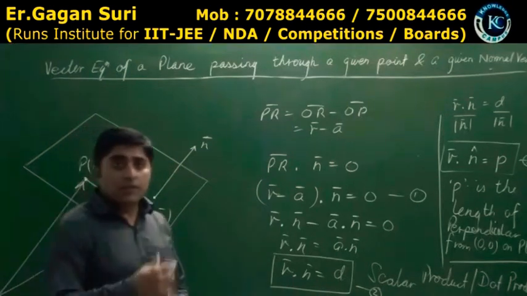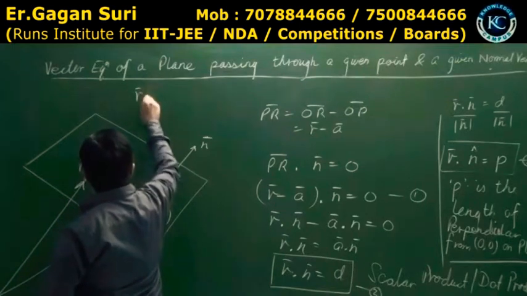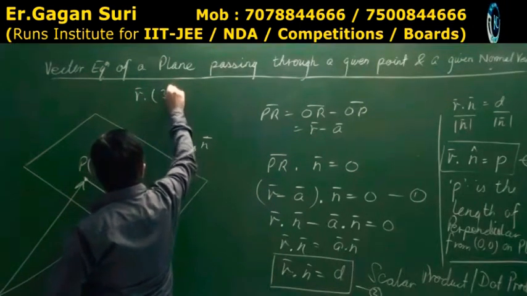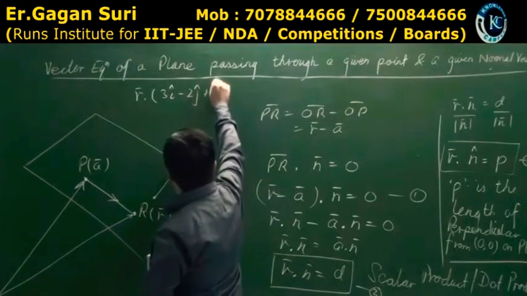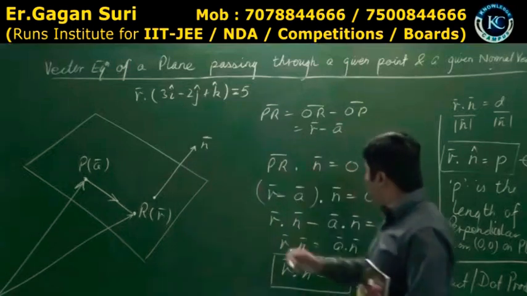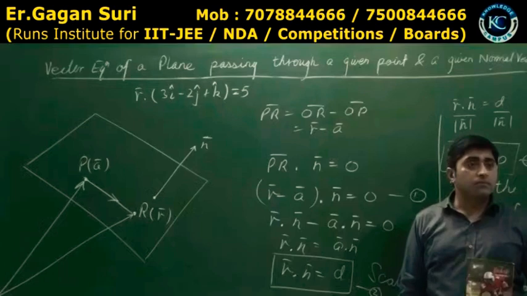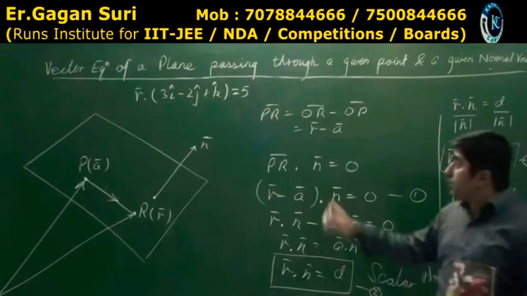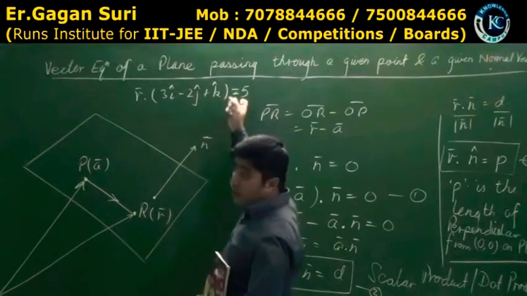Say for example, the equation is given as r dot (3i minus 2j plus k) is equal to 5. This equation is given in scalar product form. Is this the length of the perpendicular?